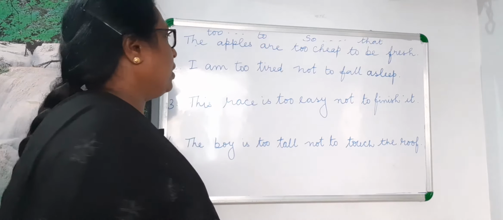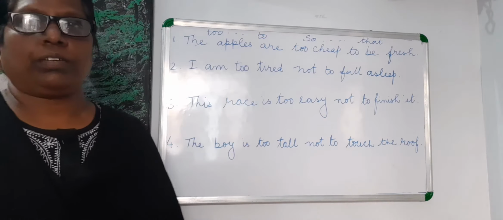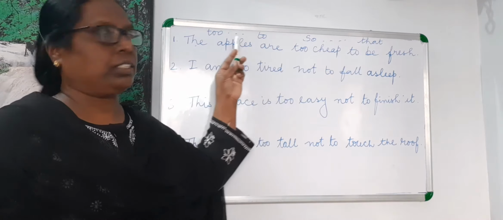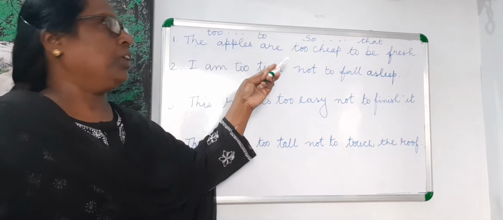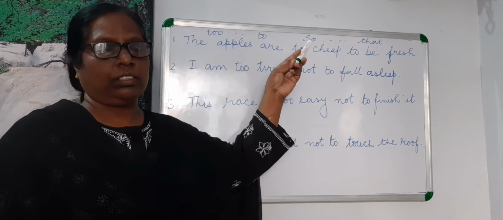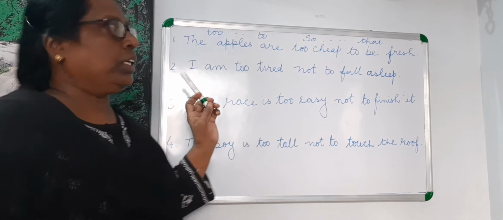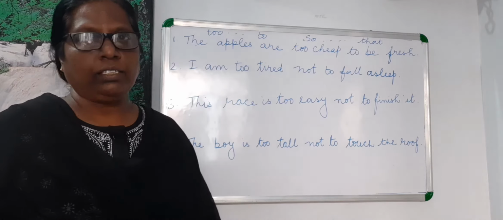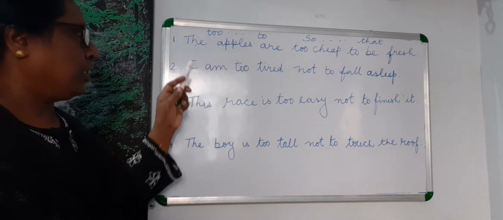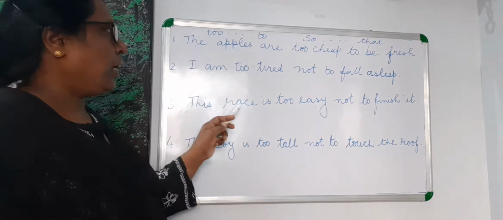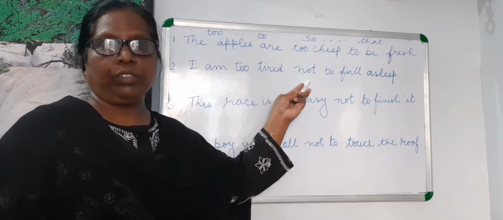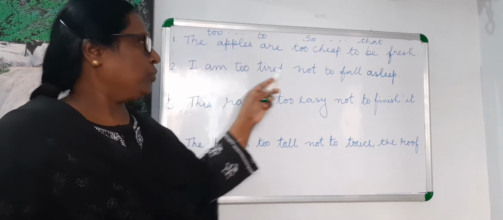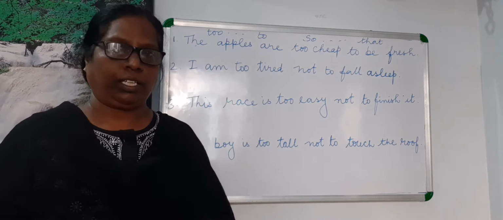Children, in the last class, we learnt transformation of sentences using "so that" when the sentence is in "too...to", and when the sentence is carrying "so that", how to rewrite it by using "too...to". And in the last class I said that I'll give some examples of sentences that will carry a negative word in "too...to". When it carries a negative word, how to rewrite it by using "so" and "that".